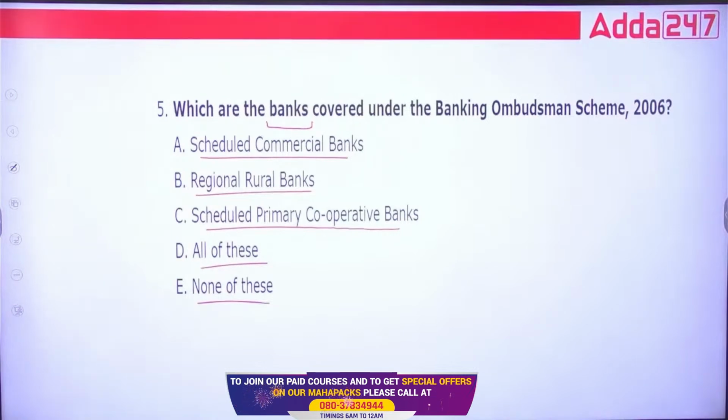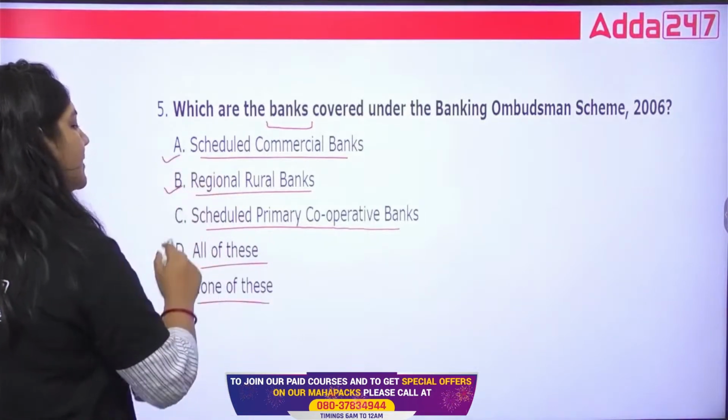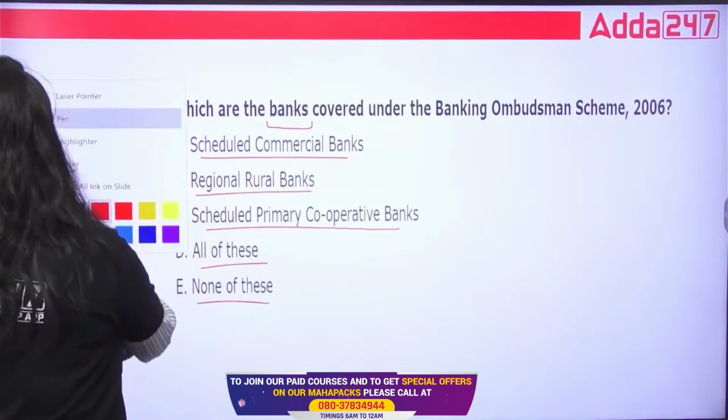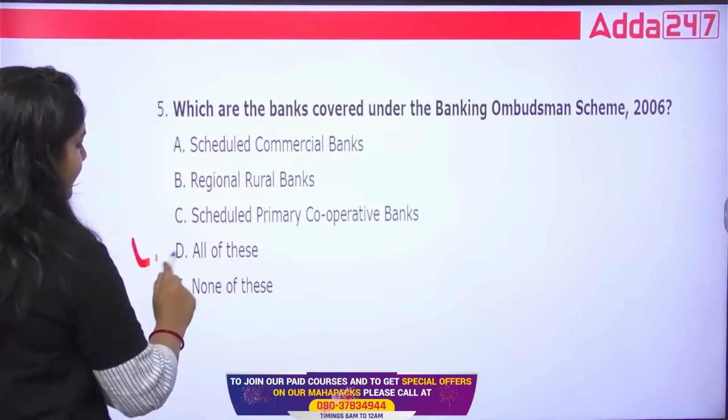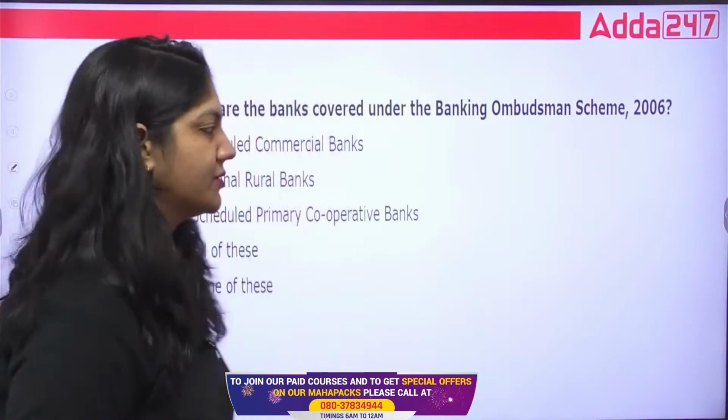Yes, class. Which of the following is the right answer? Whether it covers the scheduled bank, RRB bank, primary cooperative, all of the above. So for this question, the right answer will be D, that is all of the above. D is the right answer for this question.